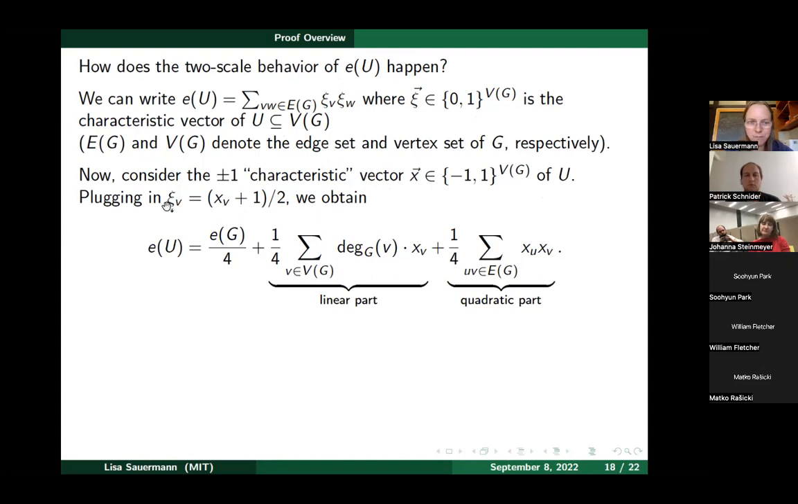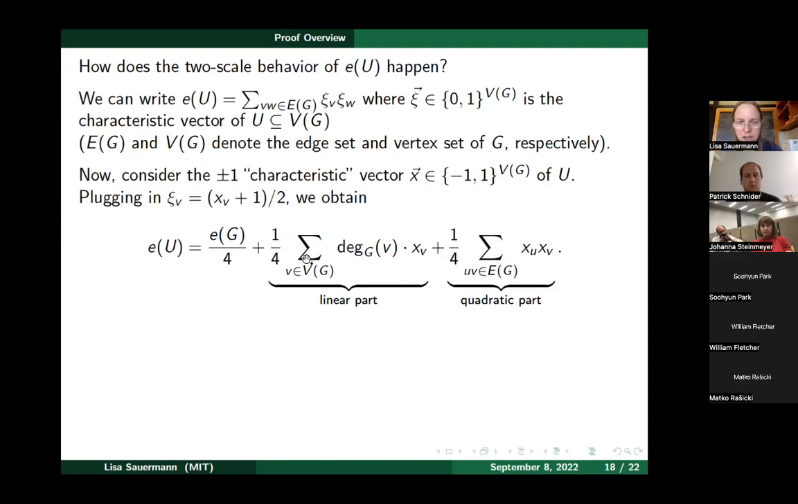If we plug in this relationship, maybe this calculation isn't obvious on the slide, but you can trust me that by a simple calculation, if you plug this formula in and simplify, you can write E of U as a polynomial in X. This polynomial looks like this. It's E of G over 4, so that's a constant term. It only depends on G. It doesn't depend on X.